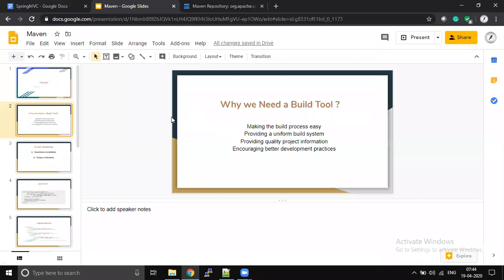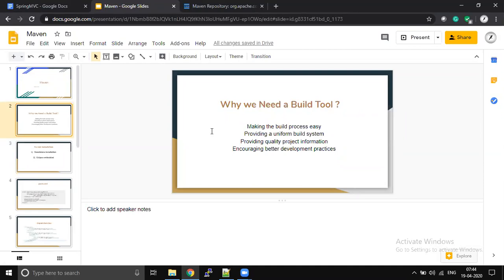All these tools will help us focus on the business logic, instead of focusing on dependency management and the application building process. You go and develop your business logic, the remaining things will be taken care of by your build tool. It's going to take care of all your dependencies.